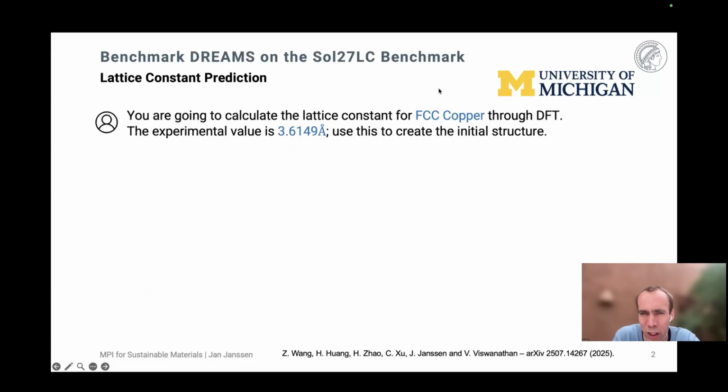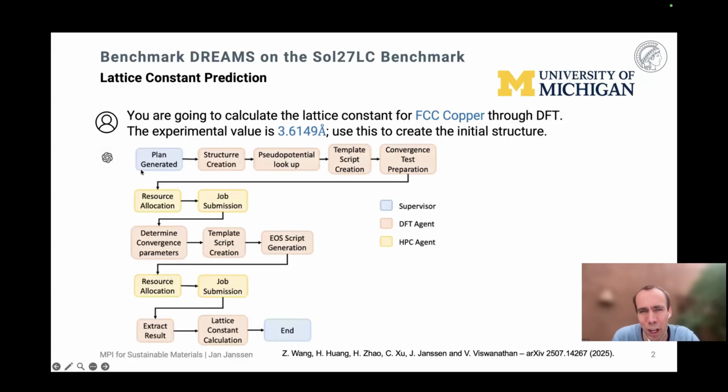The agent then really nicely plans the workflow, and I completely agree with the previous speaker, right? There's not much of a difference if we build a workflow as a human or if we have an agent building the workflow. So the supervisor generates the plan, the DFT agent then structures the simulation and prepares the input files. That's where the HPC agent takes over, handles the job submission and the communication to the HPC part, gets the first results back, gives them to the DFT agent, and so on until we get the final result.